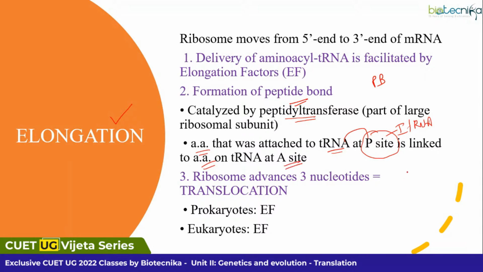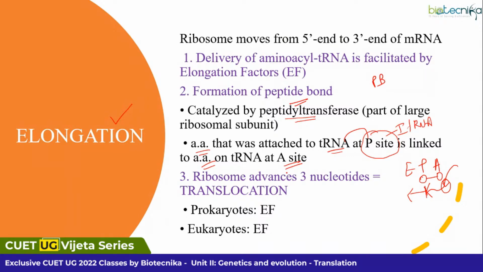If you remember, I said that from A, P and E, whatever amino acid is here will form a peptide bond over here. So what happens? The tRNA which is present over here will be exiting the ribosome, and from here, the tRNA will be occupying the P site. Now, this site will be occupied by a new tRNA. If you remember, I had said this previously.